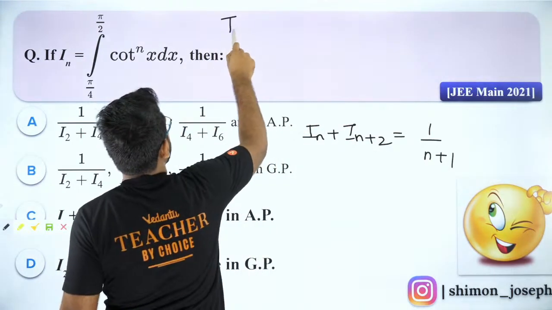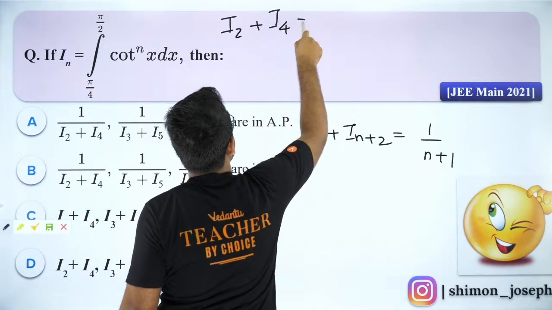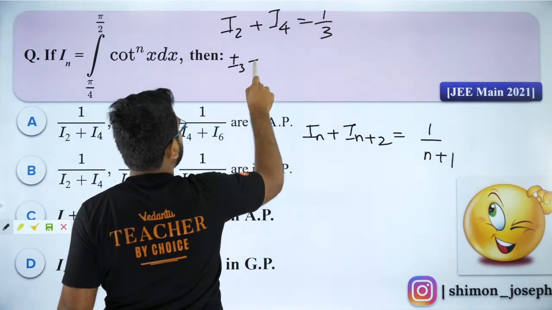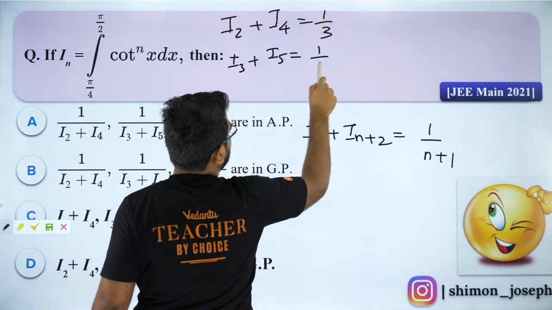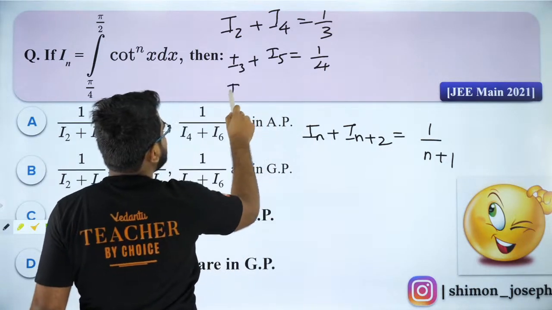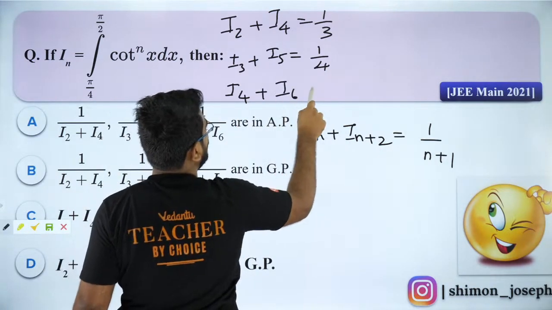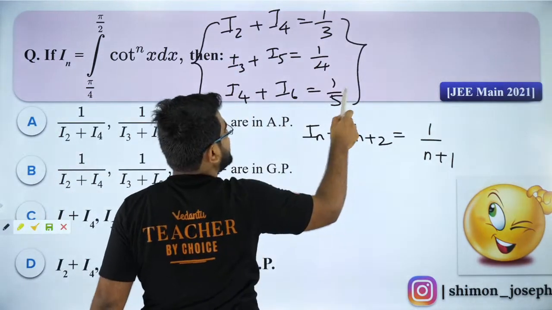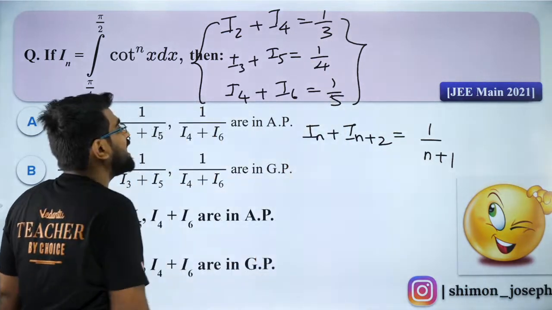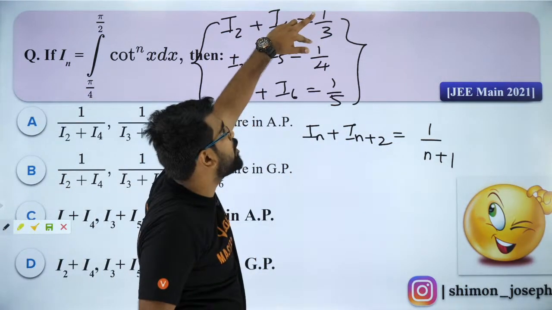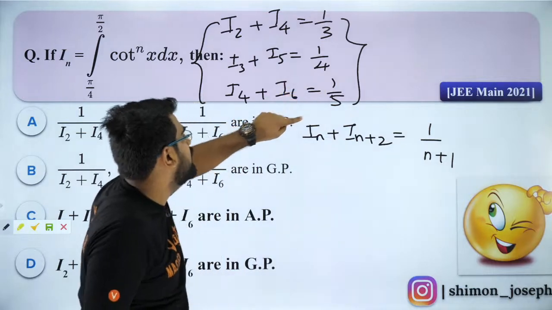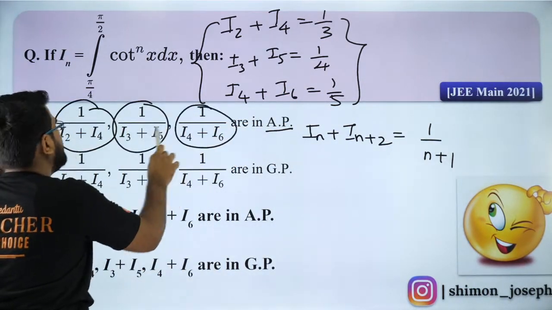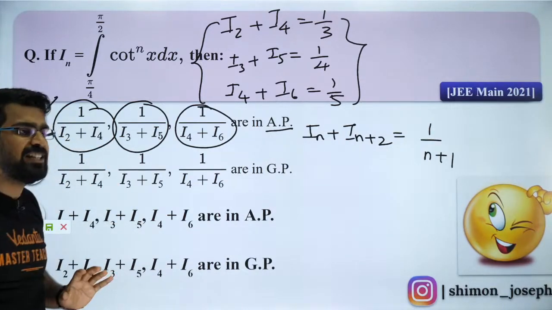So what is I2 plus I4? I2 plus I4 is 1 by 3 because n is 2, and I3 plus I5 is equal to 1 by 4, and I4 plus I6 is equal to 1 by 5. So now these three are in harmonic progression because their reciprocals are in arithmetic progression. Because if I reciprocate this, it will be 3, 4, 5, and they are in AP. So the reciprocal of all of them will be in AP. Therefore, option A is the right answer.